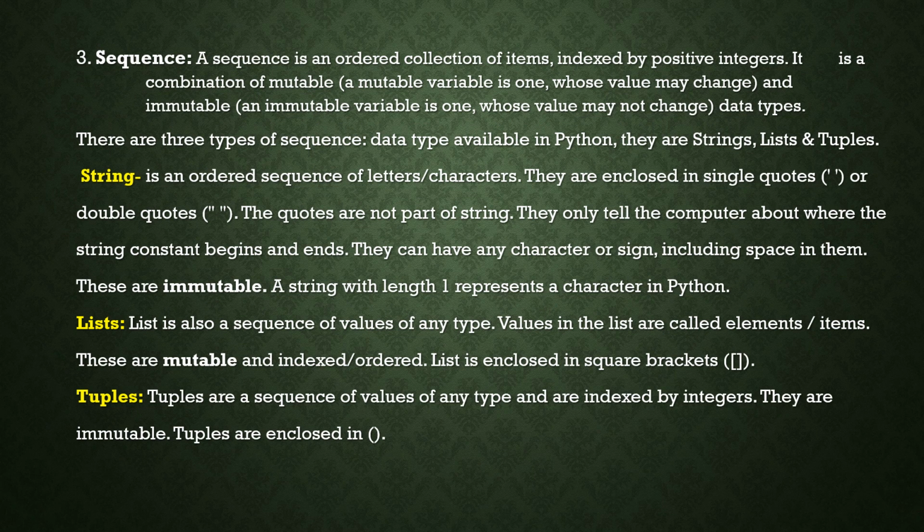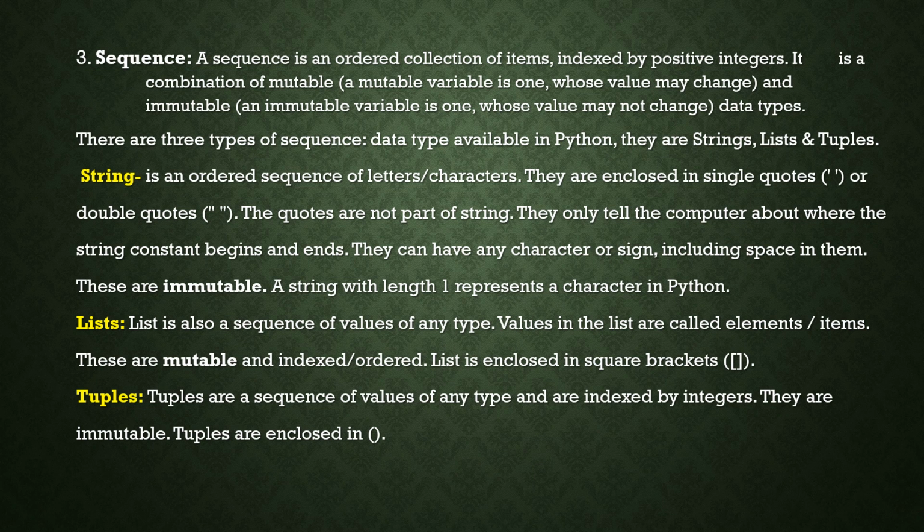Next one is a list. Lists are sequences of values of any type. Values in the lists are elements or items. These are all mutable, so we can change the contents of a list. A list is enclosed in square brackets. That means we can use square brackets to represent a list. It's already explained in the last year also. It's very important. A list is mutable.